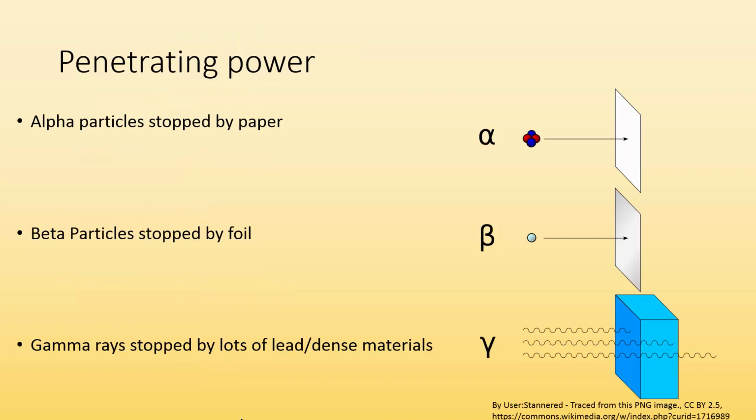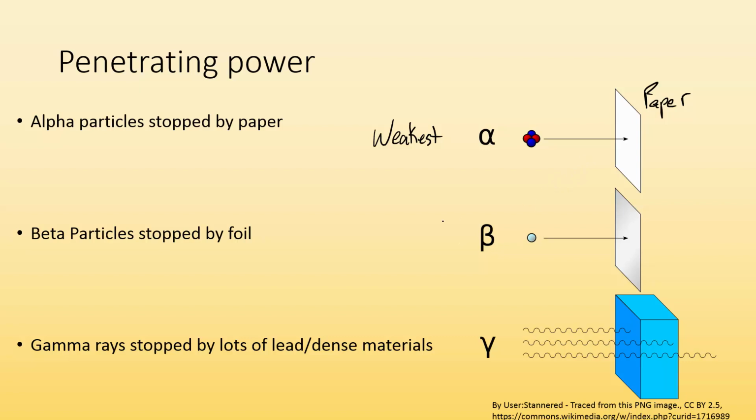All right, so let's talk about penetrating power. Different emissions have different levels of threat, and they can penetrate materials to a certain extent. Alpha particles are the weakest as far as penetration power goes. You can stop alpha particles with just some paper. If you put a little paper around your radioactive stuff, it stops all the alpha particles. It's even stopped by a few feet of air. So if you're just far away from the alpha source, you don't have to worry about alpha particles.